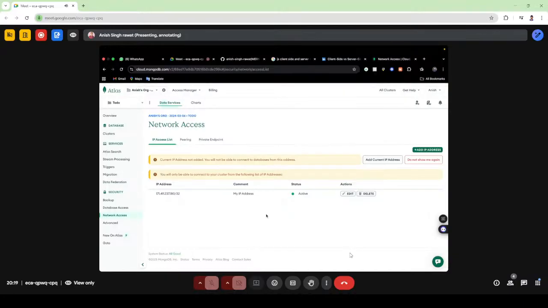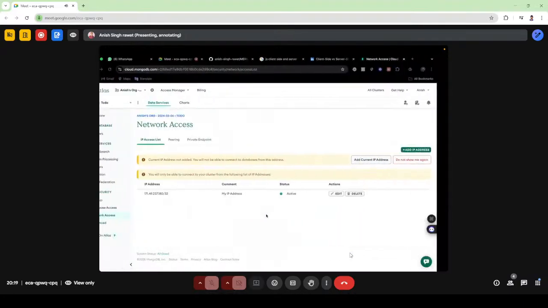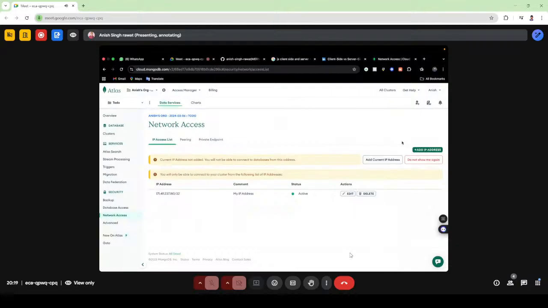But if this IP changes, then you have to list that IP here so that you can get the data from this database. This means the database will give the data of this project only to this IP address. There are different IP addresses: your IP will be different, my IP is different, all IPs are different.